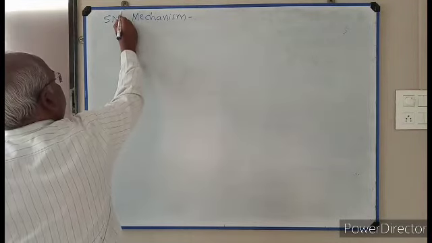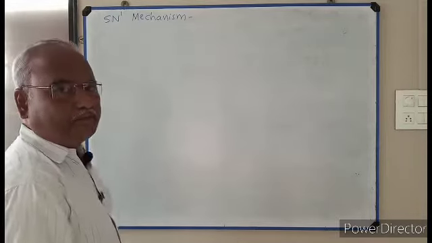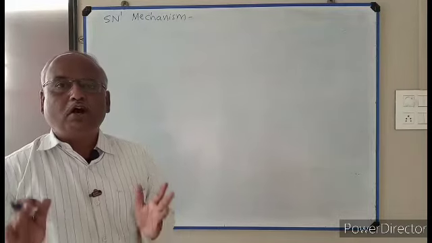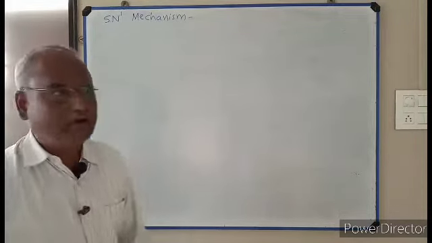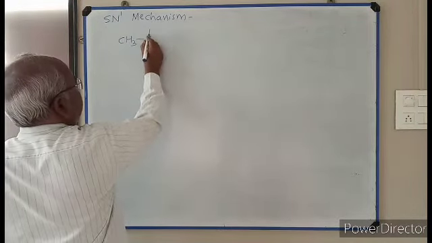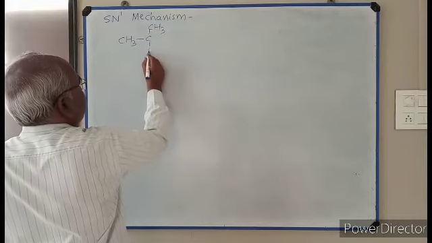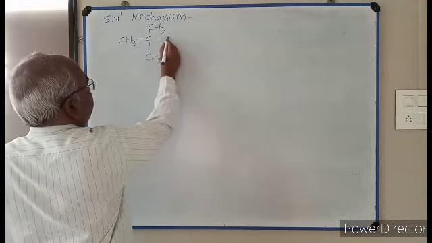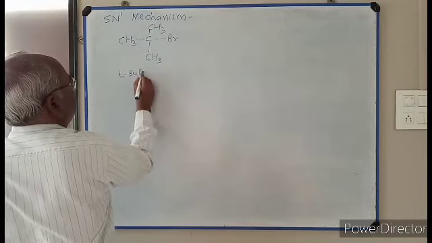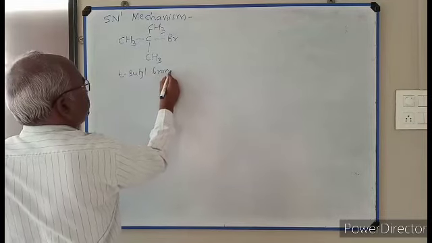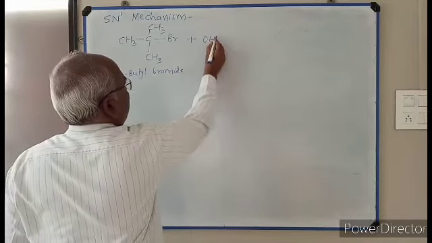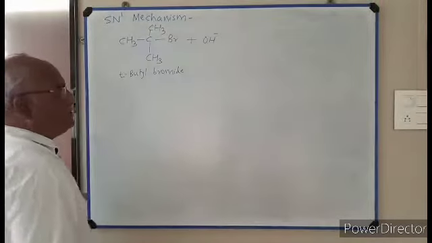So here I write SN1 mechanism. Consider alkaline hydrolysis of tertiary butyl bromide. I write here CH3, single bond C, CH3, CH3, Br. This is tertiary butyl bromide, plus OH minus ion, hydroxide ion.